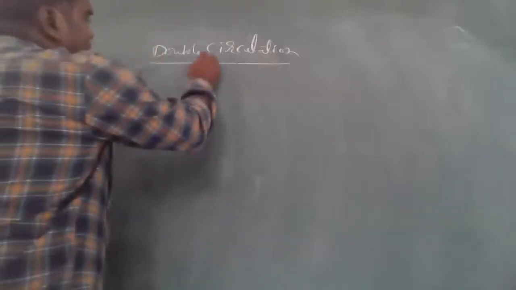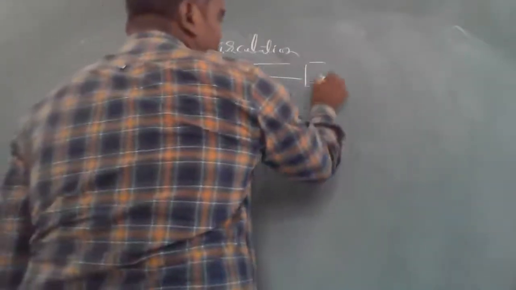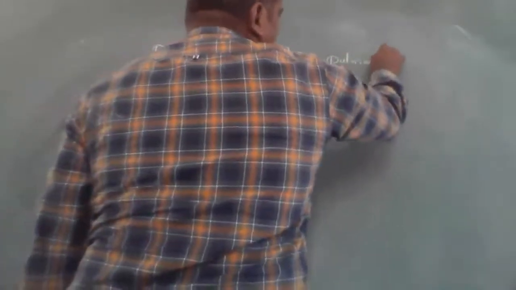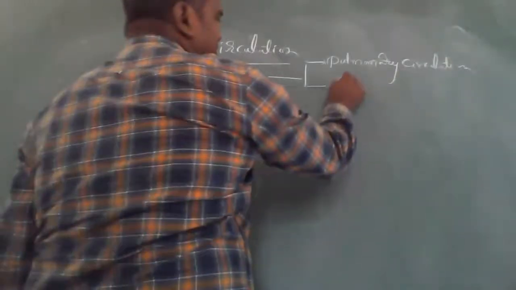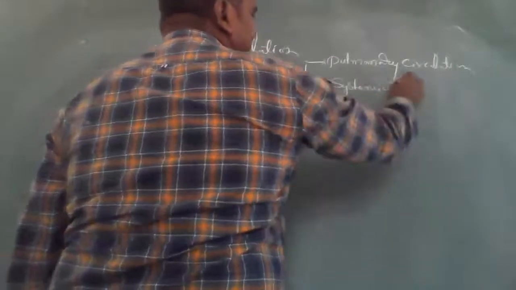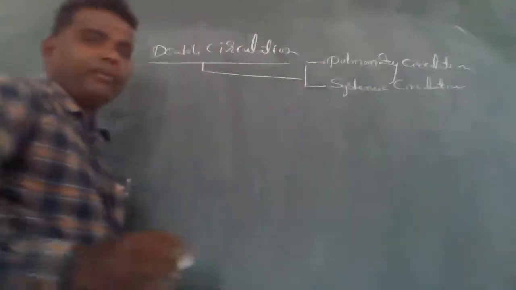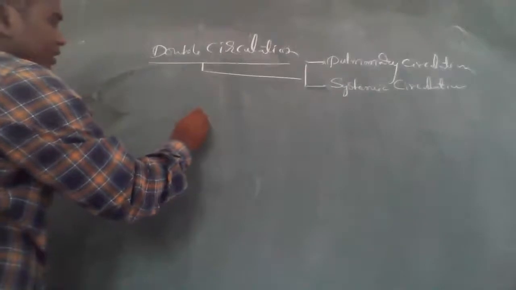Double circulation mainly has two types of circulation. One is pulmonary circulation, and the second one is systemic circulation. Pulmonary circulation and systemic circulation. This is very important. You know this very well.